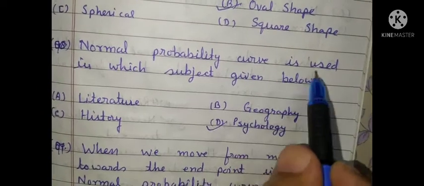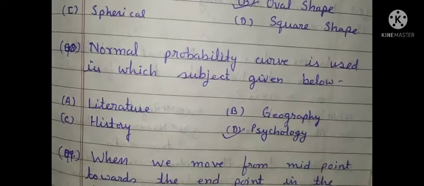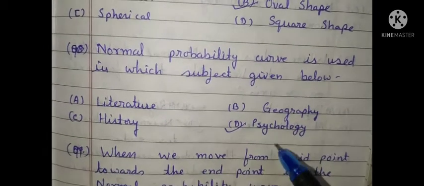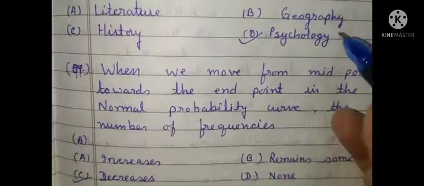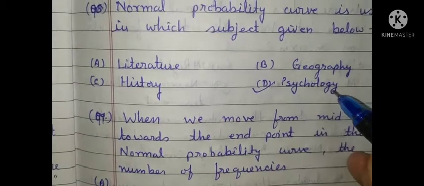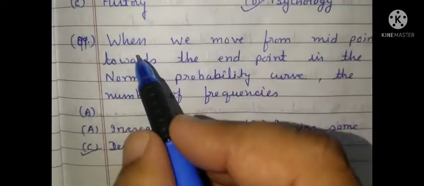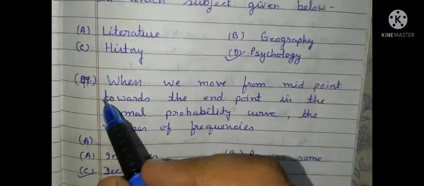Normal probability curve is used in which subject given below? So the correct option is psychology, geography, history and literature, and option D is psychology. So correct option is D. Next question, question 91.